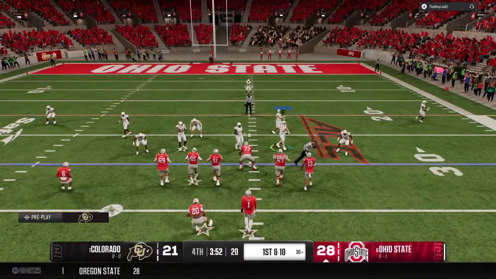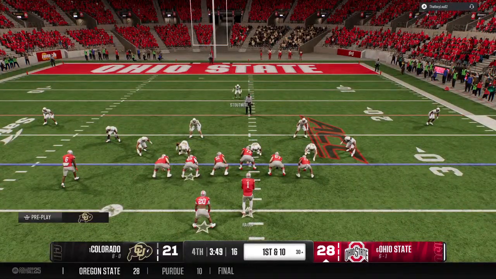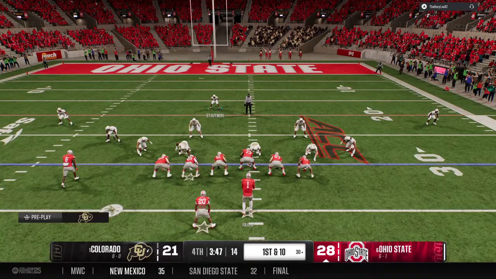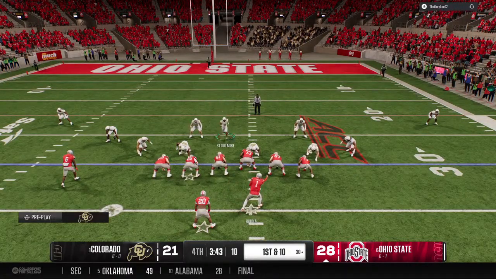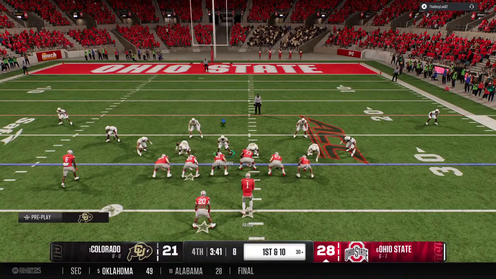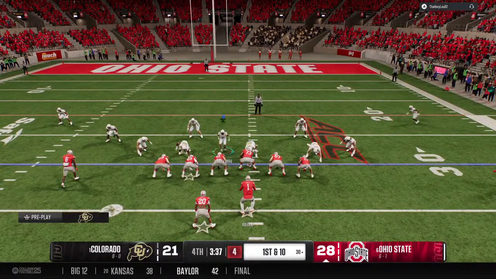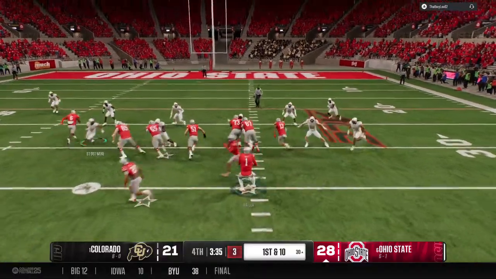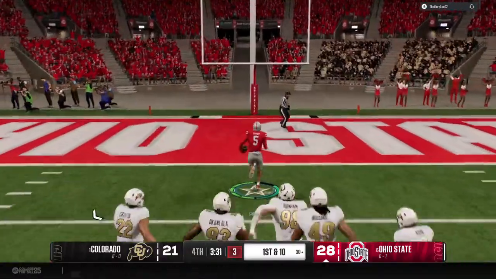The Buckeyes starting a new series here on 1st and 10. Pop pass on the jet sweep. He gets loose.